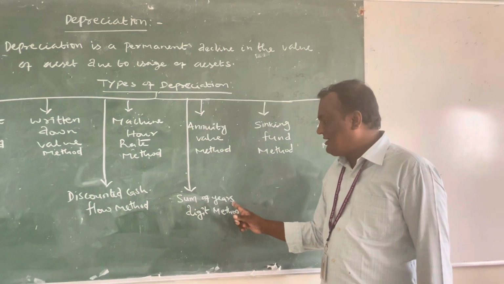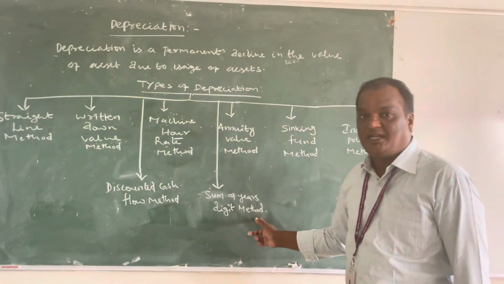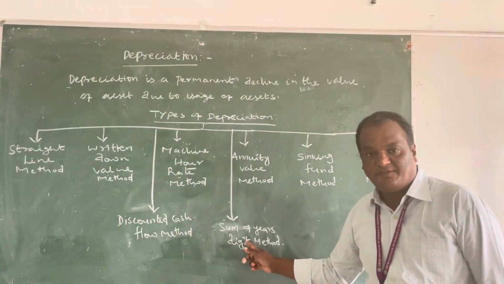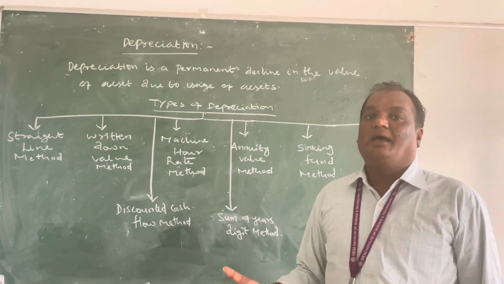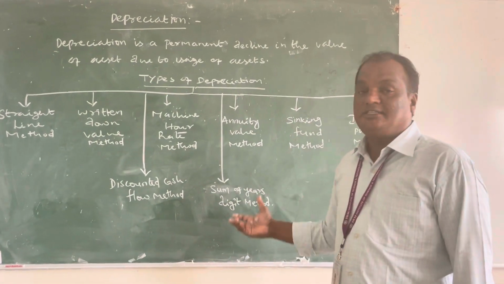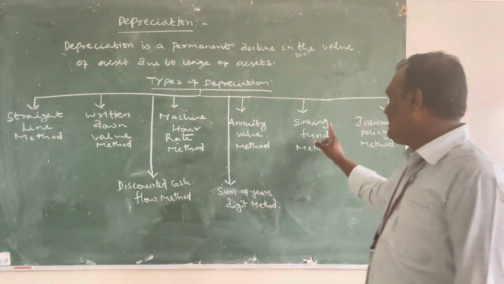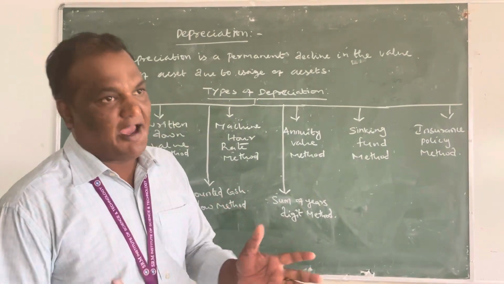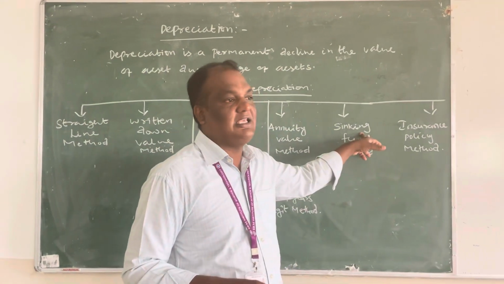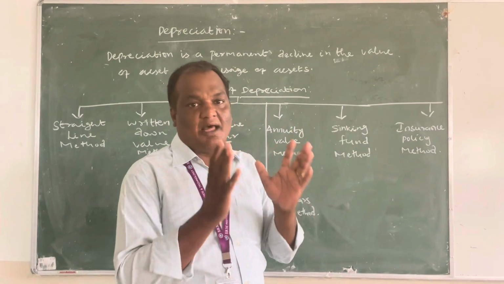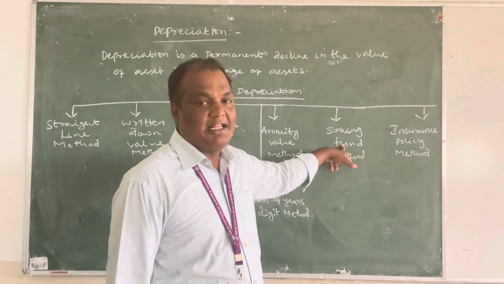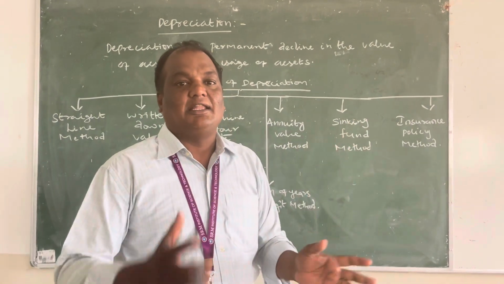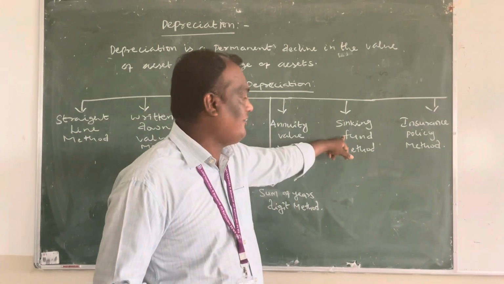Under the sum of years digit method, the rate of depreciation is calculated based on digit factors. The digit factors are given to each year, and based on the years' digits, the value is found. Then the sinking fund method. Under this method, the depreciation value is allotted to a sinking fund. A certain amount of money is transferred to this fund, so that when the machine value becomes nil, new machinery can be replaced with the help of this fund.